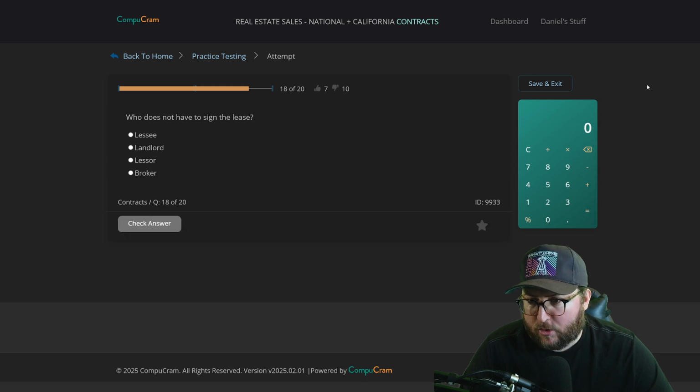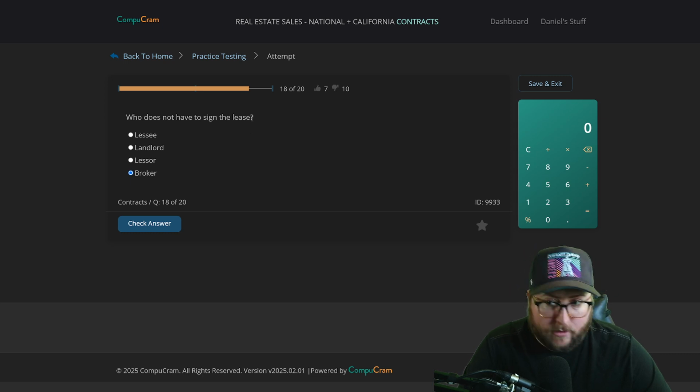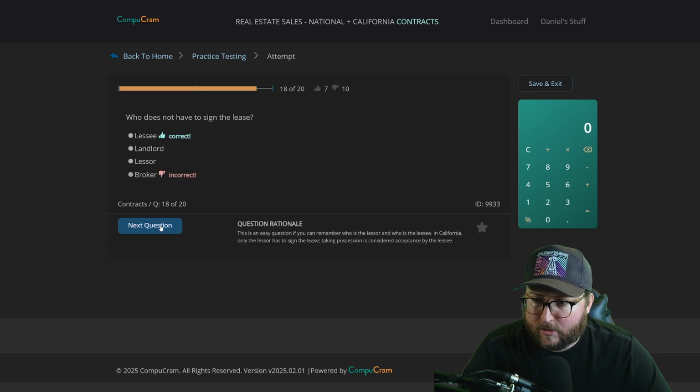Question 18. Who does not have to sign the lease? The lessee, the landlord, the lessor, or the broker? I want to say the broker. We did just have a question about how you didn't have to sign it if you moved in and you paid rent, and that was the lessee. Okay, so we overthought that one.